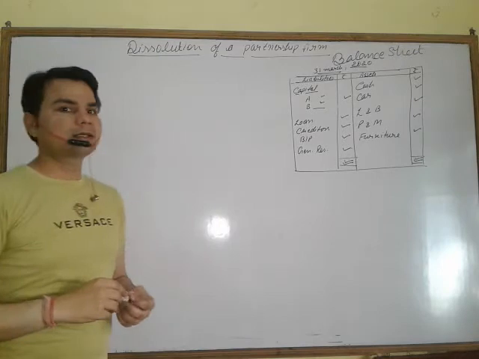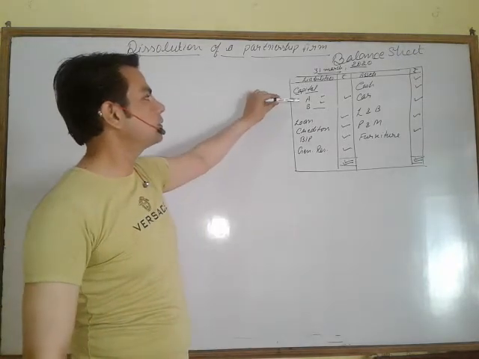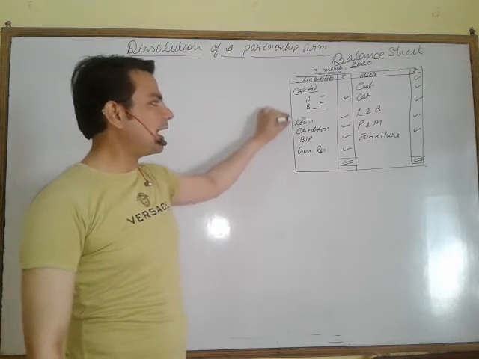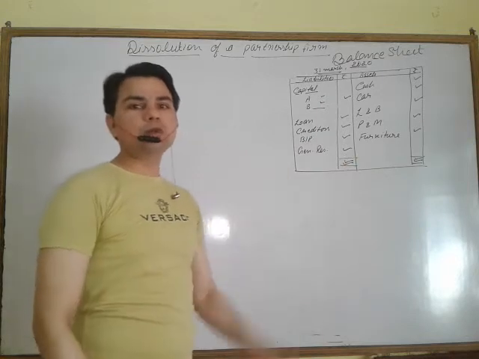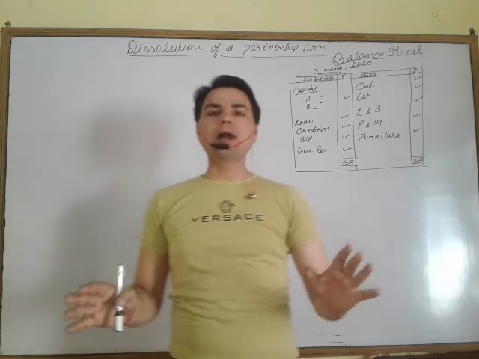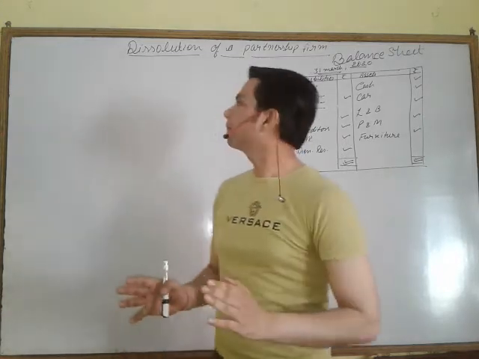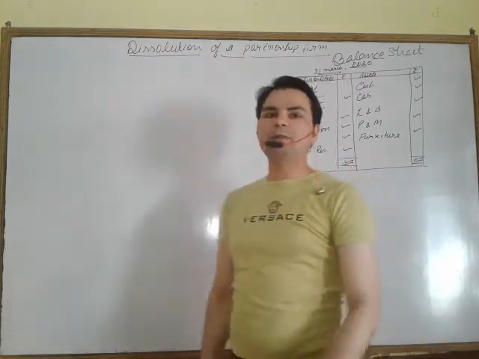My dear students, now we have made a problem here that there are two partners, partner A and B. They have some liabilities and some assets. Now these two partners have decided to dissolve the partnership firm. Dissolve means end of the partnership firm. Dissolve means dissolution. Now what will happen?